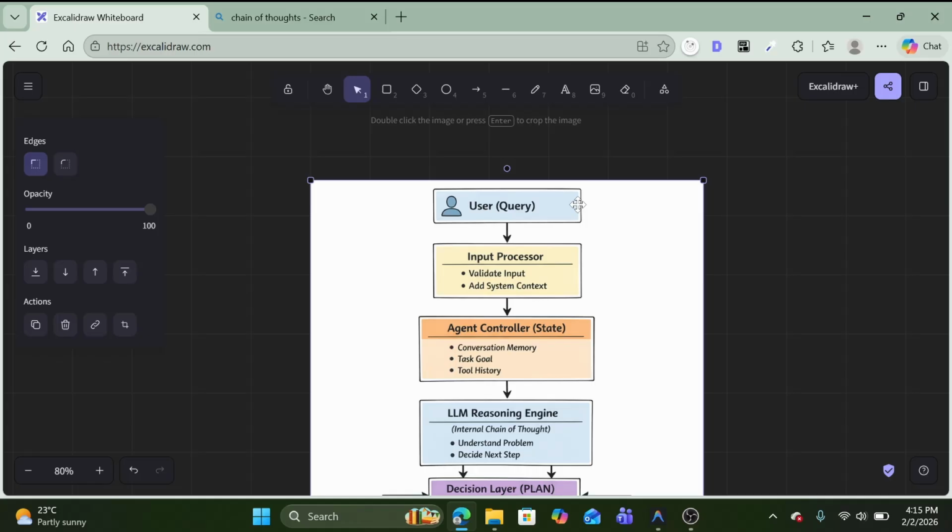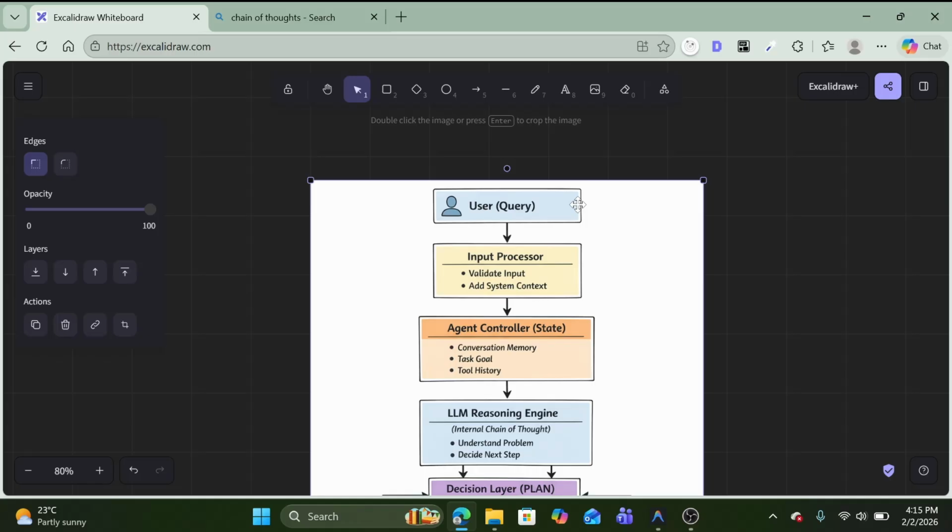After that it goes inside the controller state. There is a sort of memory which will basically remember everything, like which plan has been done and which tool was used. After that there is the LLM reasoning engine. This is the core of our architecture.